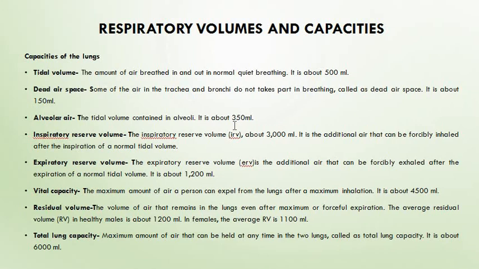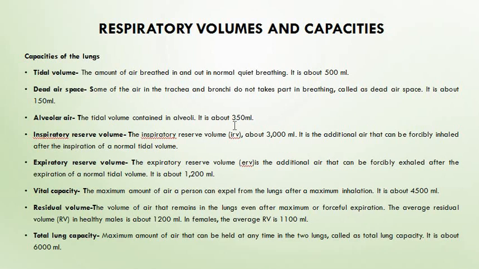Next is vital capacity. The maximum amount of air a person can expel from the lungs after a maximum inhalation. It is vital capacity. It is about 4500 ml. Next one, residual volume. The volume of air that remains in the lungs even after a maximum or forcible expiration. It is known as residual volume, and the average residual volume in a healthy male is about 1200 ml, whereas in females it is 1100 ml.